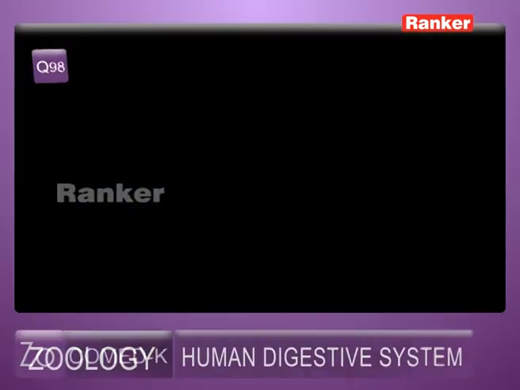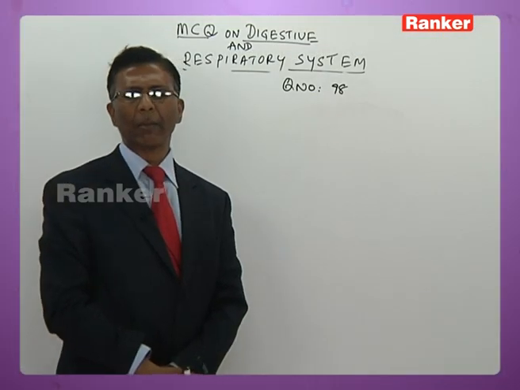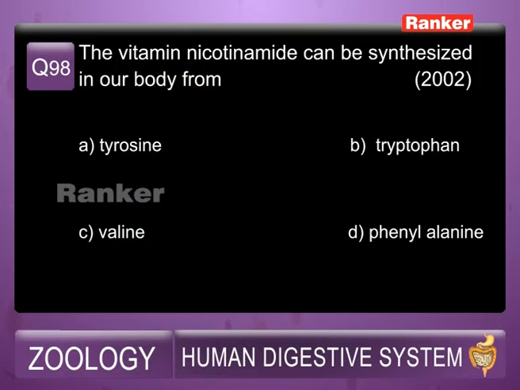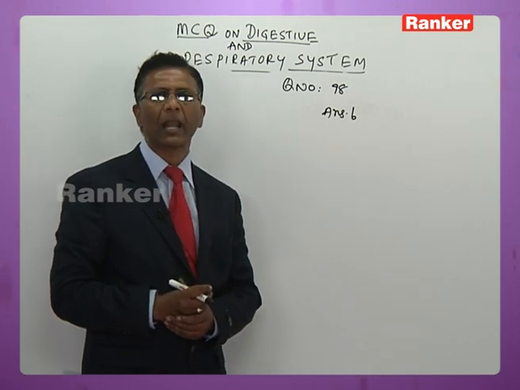Ninetieth question. The vitamin nicotinamide can be synthesized in our body from A. Tyrosine, B. Tryptophan, C. Valine, D. Phenylalanine. Nicotinamide and niacin is vitamin B3. B3 is synthesized from tryptophan. So the answer is B. Tryptophan gives rise to vitamin B3 or niacin or nicotinamide, which is also called PP factor, that is pellagra preventing factor.